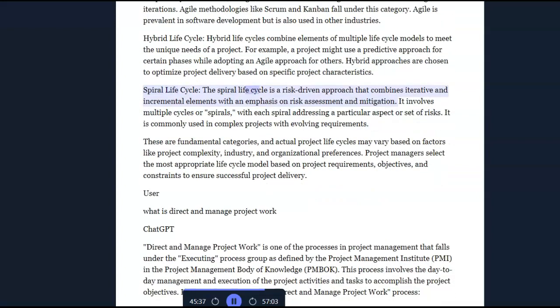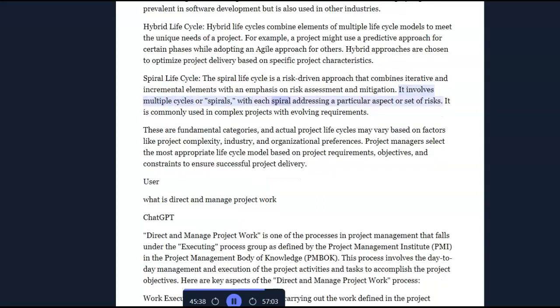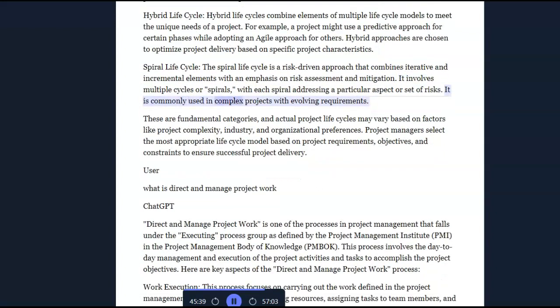Spiral lifecycle. The spiral lifecycle is a risk-driven approach that combines iterative and incremental elements with an emphasis on risk assessment and mitigation. It involves multiple cycles or spirals, with each spiral addressing a particular aspect or set of risks. It is commonly used in complex projects with evolving requirements.